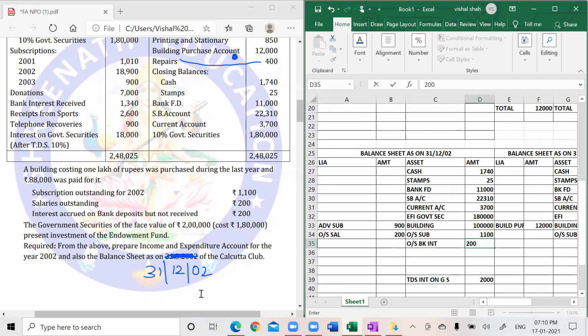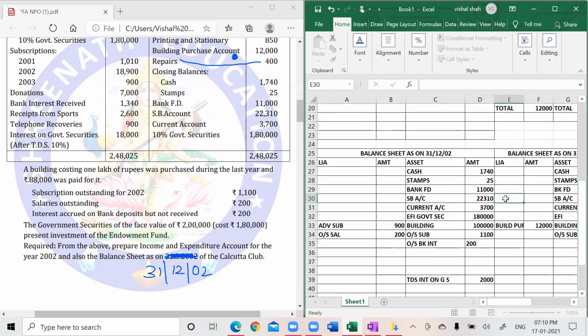But always remember, generally fund value will be equal to investment value. So investment value is 1,80,000, so automatically your fund value should also be the same as the investment value, that is 1,80,000.